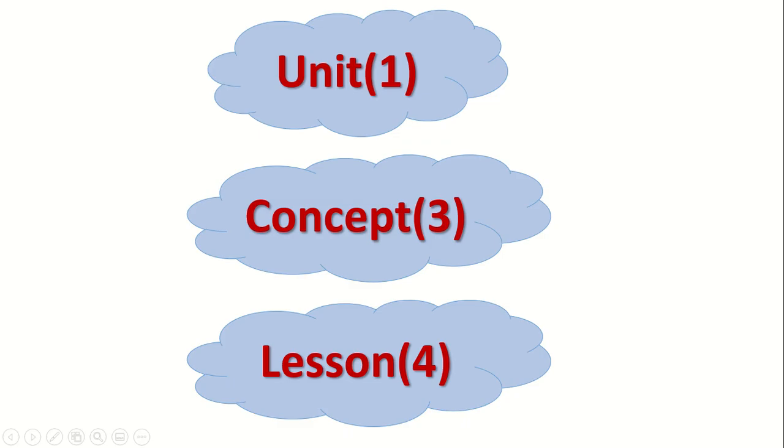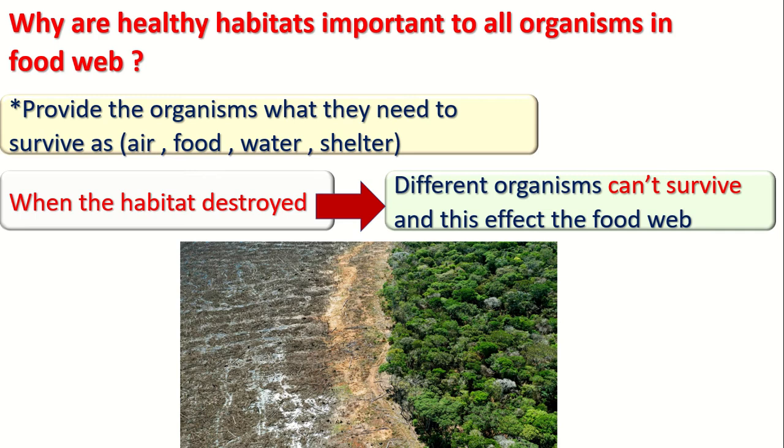Now let's start lesson number 4. Why do we need healthy habitats in our food web? Why do we need to live in a healthy habitat? A healthy habitat provides living organisms with air, food, water, and shelter. So to live in a healthy habitat, we need air, water, food, and shelter.